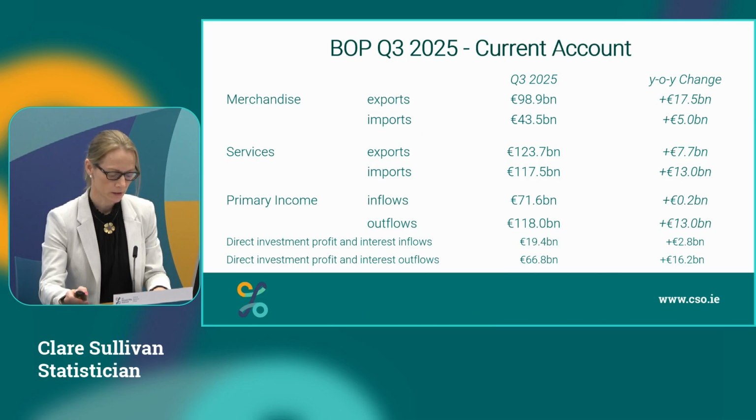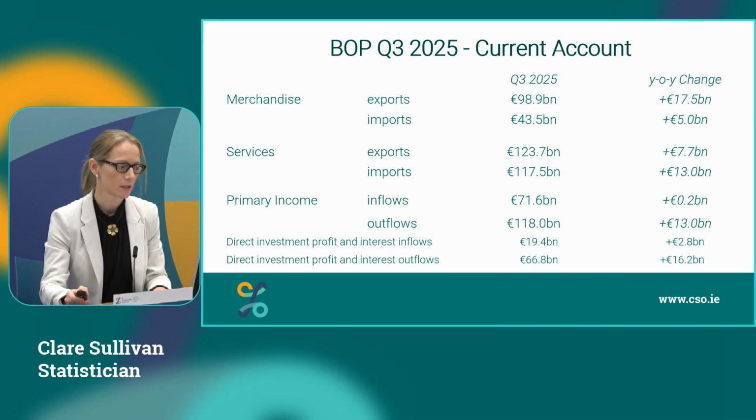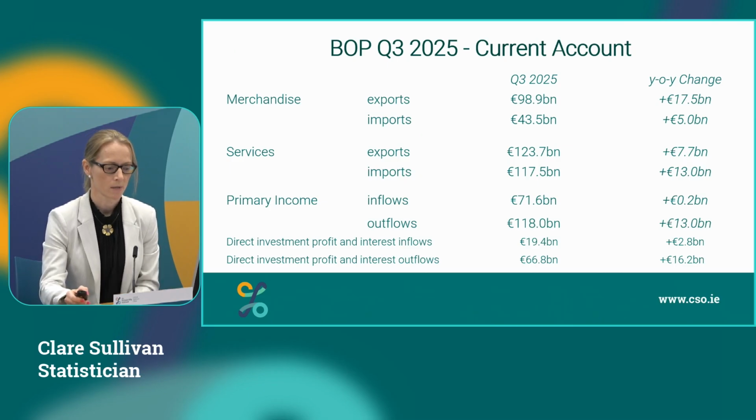Looking at these figures in more detail, we can see that year on year, our merchandise exports are up 17.5 billion, but our imports are also up 5 billion. Our services exports are up 7.7 billion. However, our imports are up 13 billion. Primary income inflows are up marginally, but our outflows are up by 13 billion. And within this, direct investment income was the main driver of the change, with increased outflows of 16.2 billion, which is mostly multinational enterprise profits.